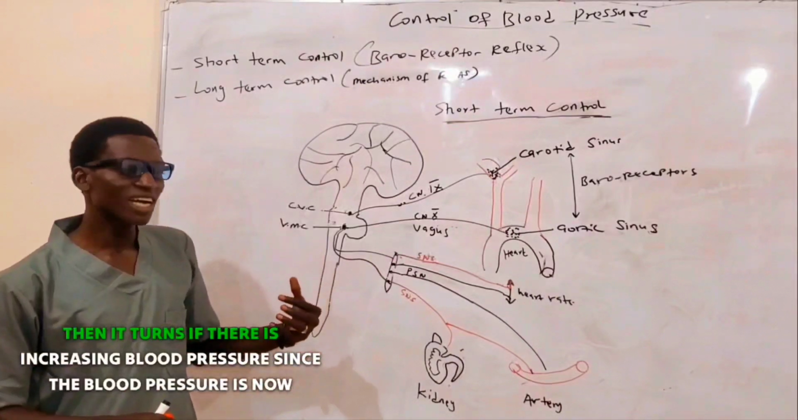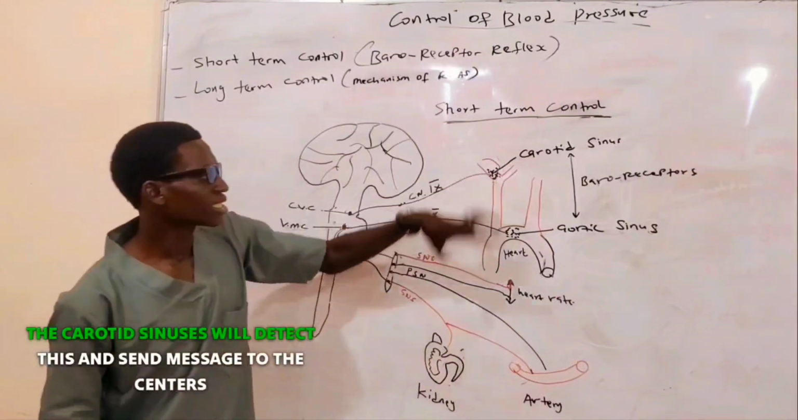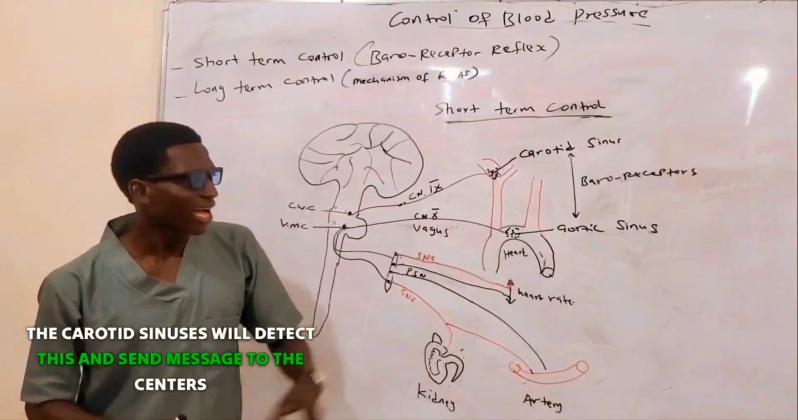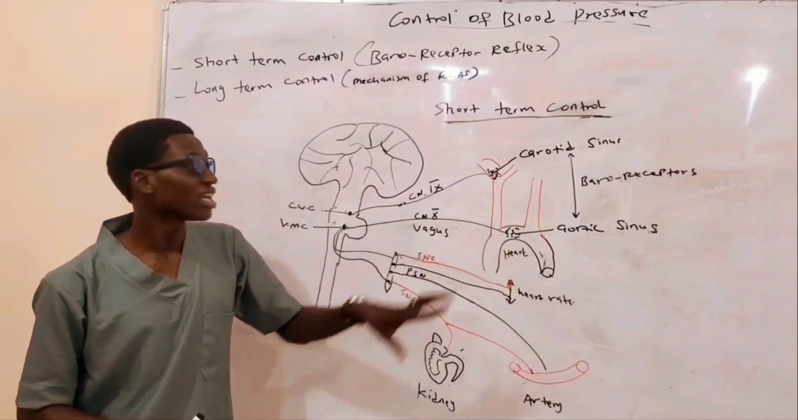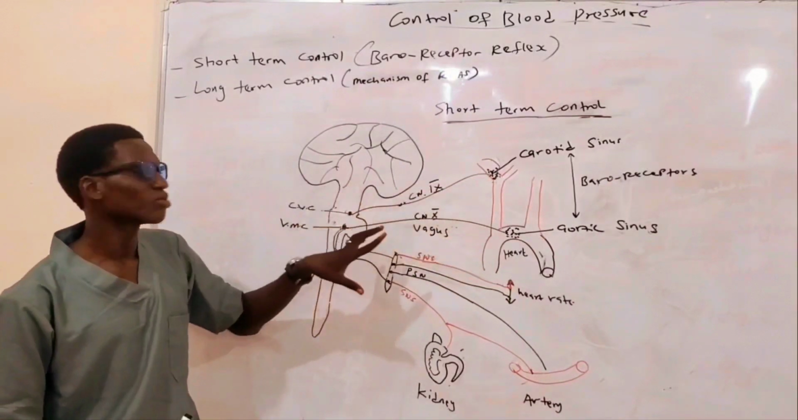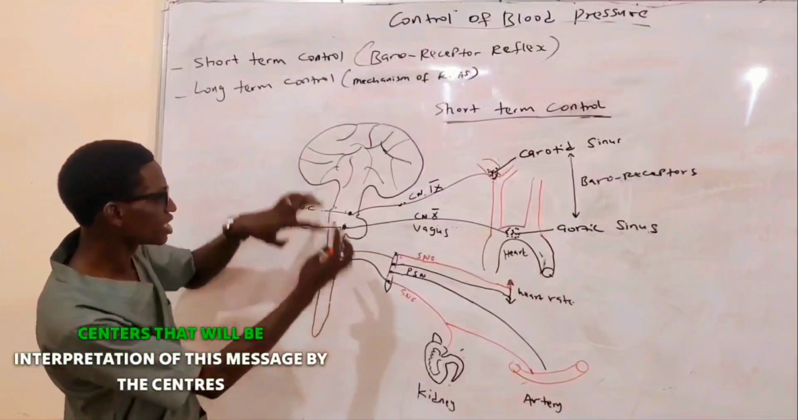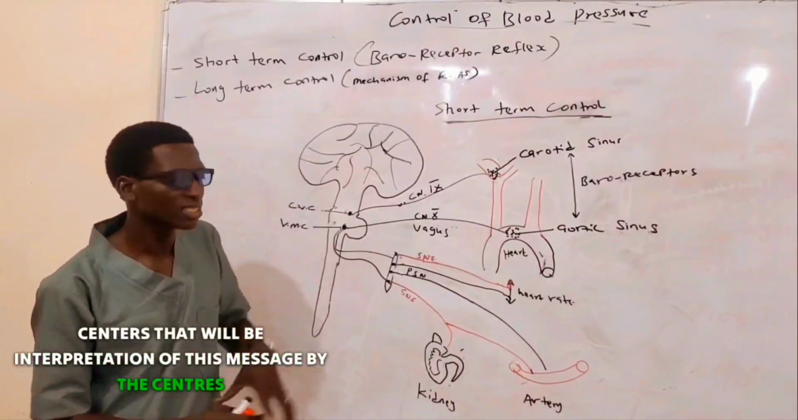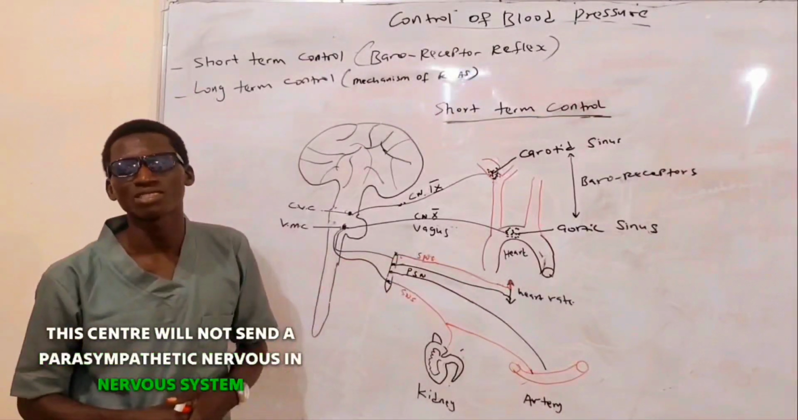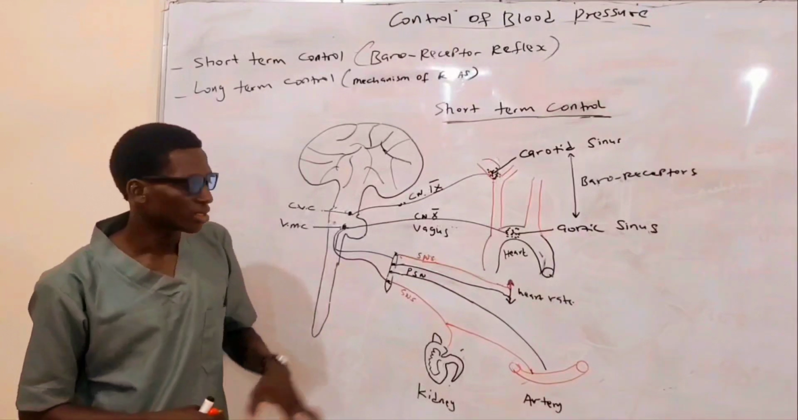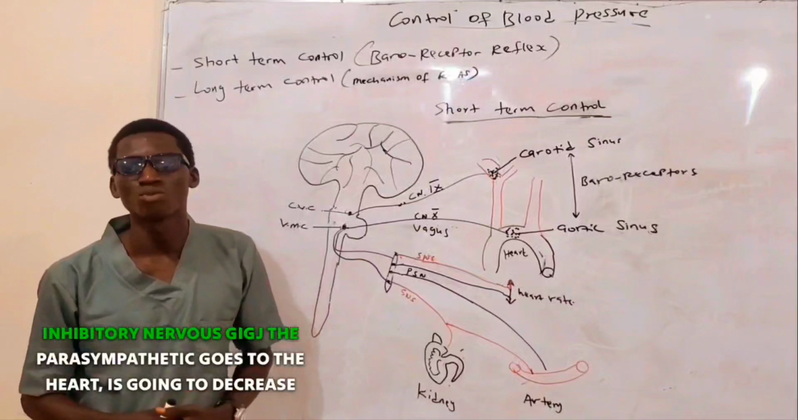Then, in turn, if there is increase in blood pressure, the carotid sinuses will detect this and send a message to these centers via the 9th cranial nerve, which is the glossopharyngeal nerve. By the time the message gets to these centers, there will be interpretation of this message by the centers. This center will now send a parasympathetic nervous impulse this time, not sympathetic. The work of the parasympathetic nervous system is an inhibitory nervous stimulation.